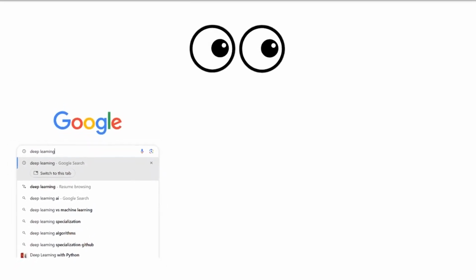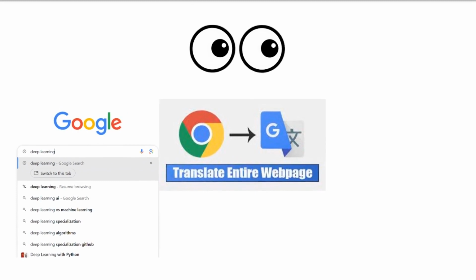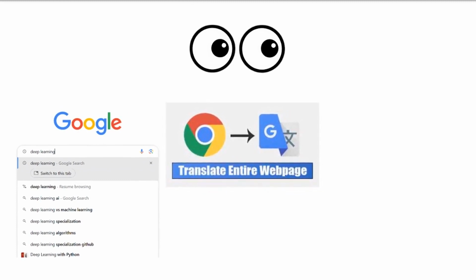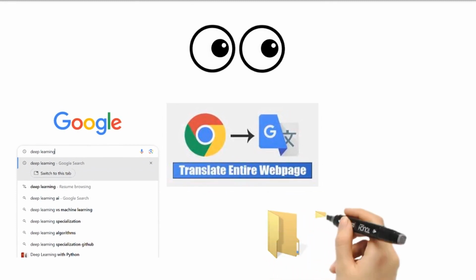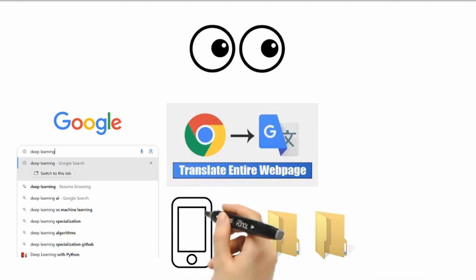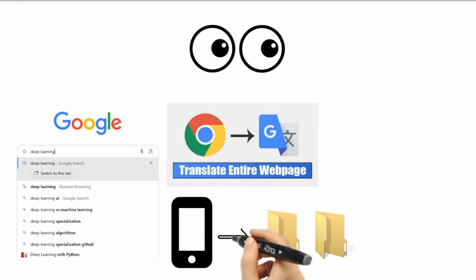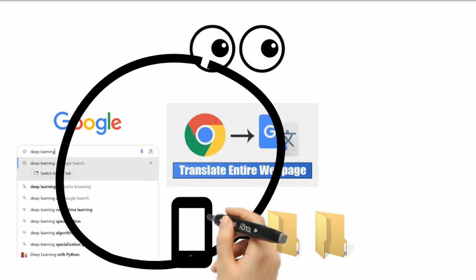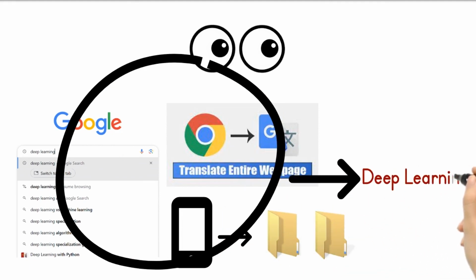Have you ever wondered how Google shows us relevant searches? Or how Google translates an entire page into different languages within seconds? And how different pictures are sorted and kept in different folders in your phone gallery? These are all applications of deep learning. So, let's understand what exactly deep learning is.